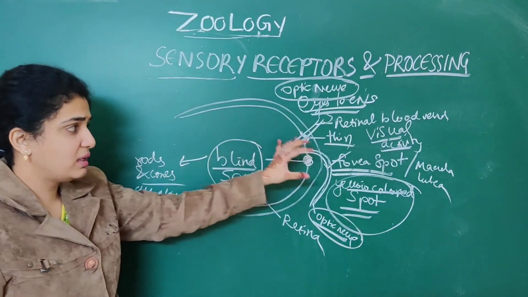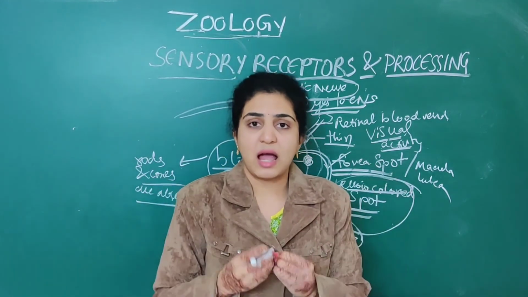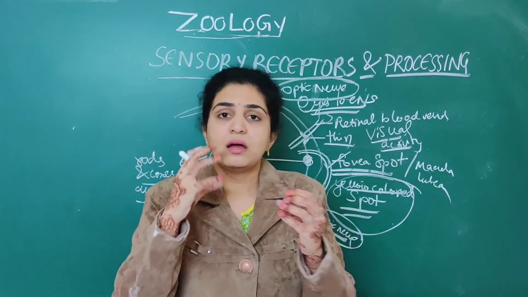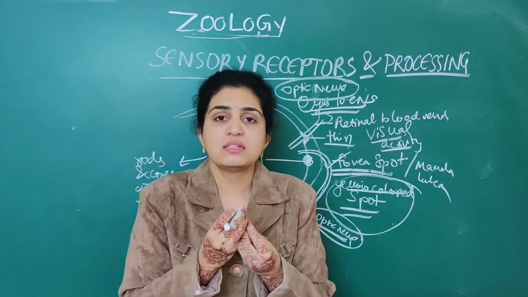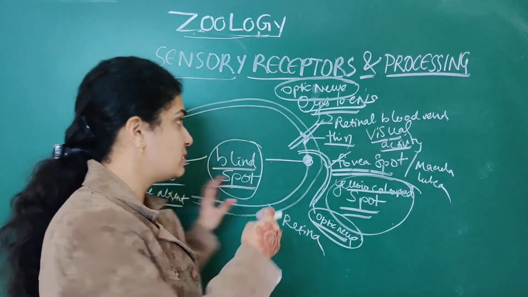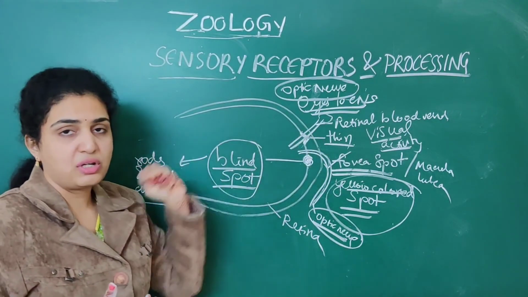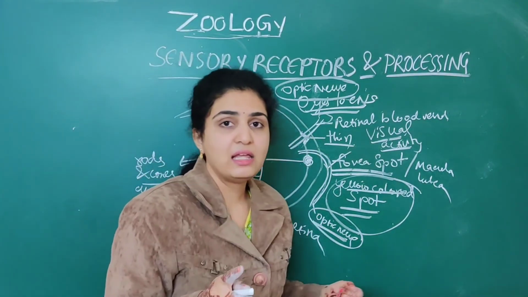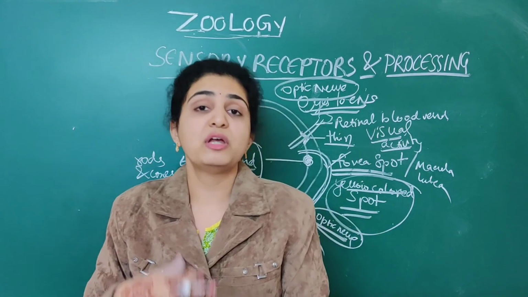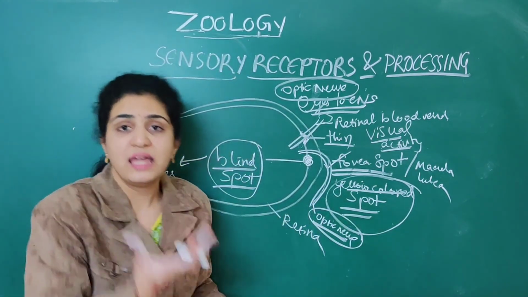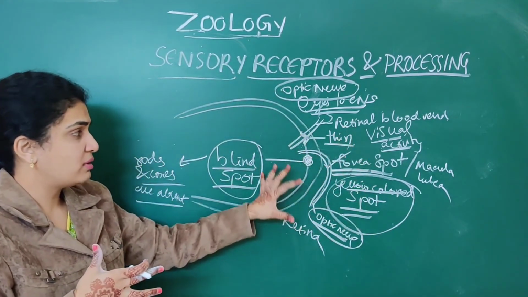Next we saw the iris in detail. It is a pigmented opaque structure. This iris supports the lens. In front of the lens there is a small aperture, that is nothing but the pupil. Next we discussed the retina in detail. There are three types of cells present: ganglion cells, bipolar cells, and photoreceptor cells. Photoreceptor cells are very important because rods and cones are present in them. They help in night vision as well as daylight vision.